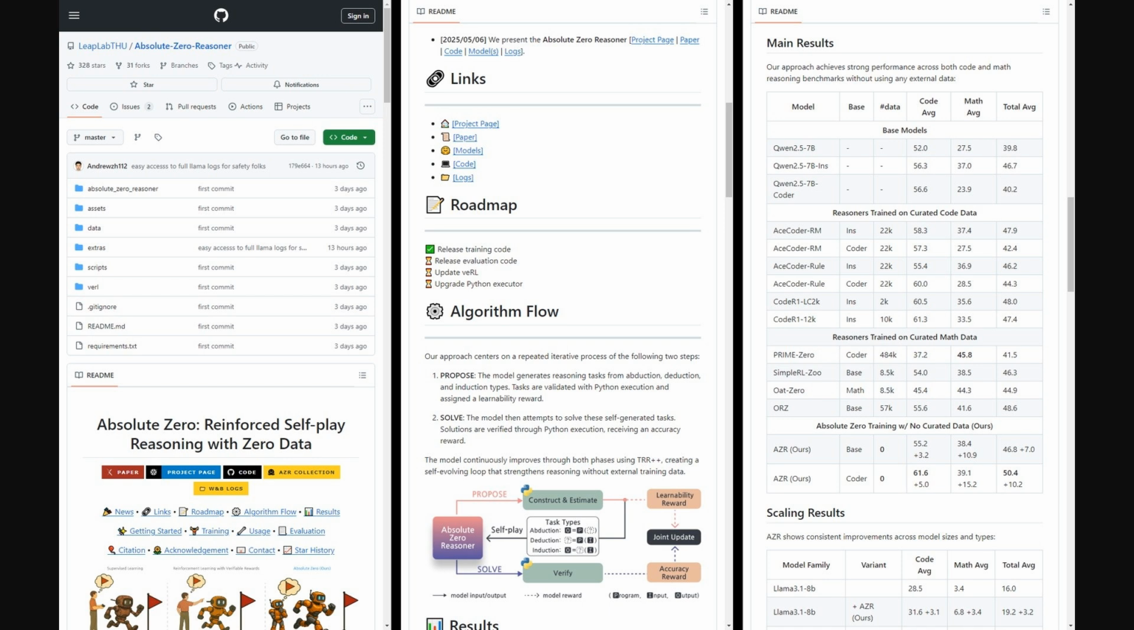So over on GitHub, in their Absolute Zero Reasoner repository, you'll find the core training code, some initial seed datasets, and scripts to actually run the self-play process they developed for this. This self-play, as we mentioned, is key to how the Absolute Zero Reasoner learns.